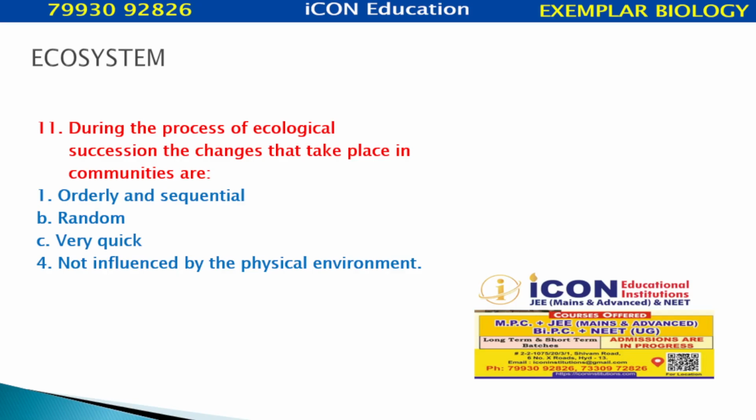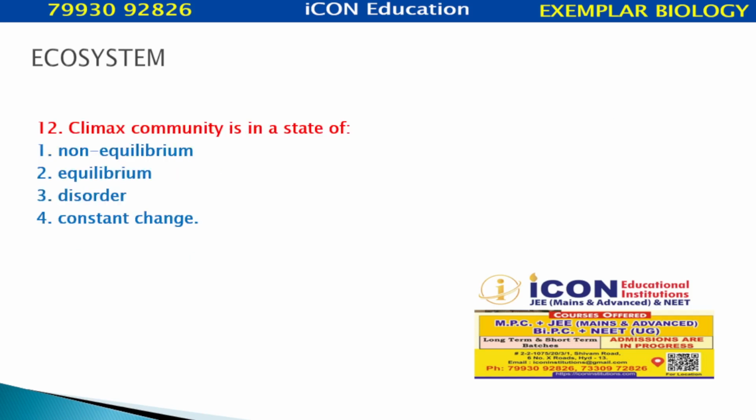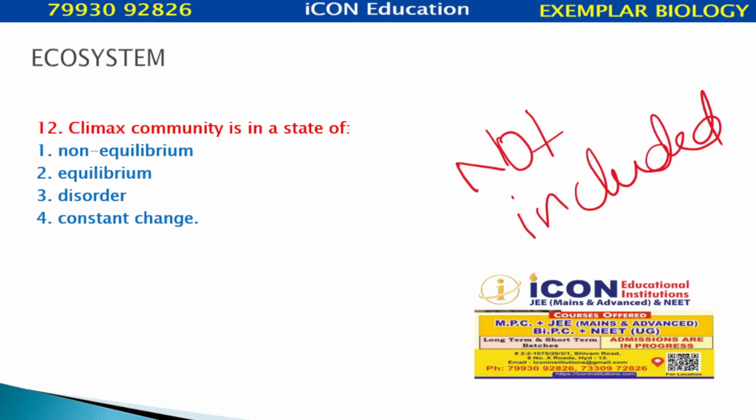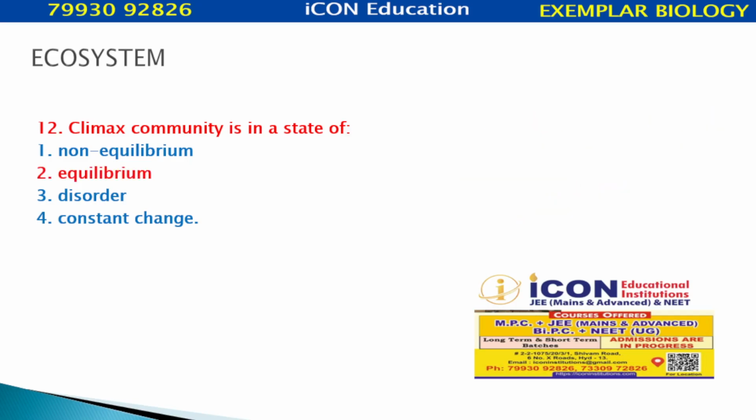During the process of ecological succession, the changes that take place in communities are... now ecological succession is no more in the syllabus, just a formality. The options are: orderly and sequential, random, very quick, not influenced by the physical environment. Orderly and sequential is the answer, but we don't have this in NCERT now. Climax community is also the same, not included in the syllabus. Not included, now it is removed. Let's just see the answer.